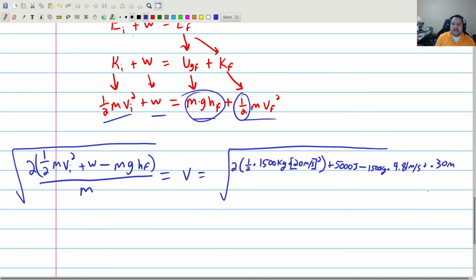Now, remember what I said about being careful with the radical, making sure the square root goes all the way over everything? If I leave it like this it is wrong, because I don't understand that I'm square rooting everything. This square root needs to go all the way across. All right, divided by mass on the bottom, and the mass was 1,500 kilograms. Let's see what I get.